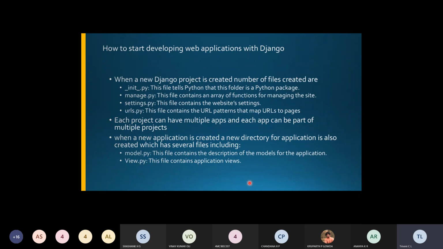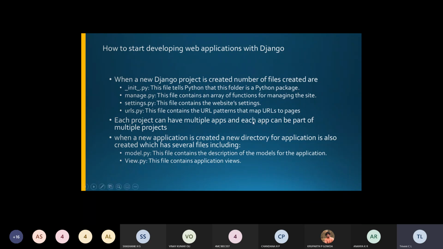In appendix C you have all the points, how it is developed, the code, everything is provided to you. You can have a glance at it later and set it up. But for the time being in this chapter, we'll take only the steps. So what are the steps used to develop with Django? In this section, you will see how to start developing web applications.